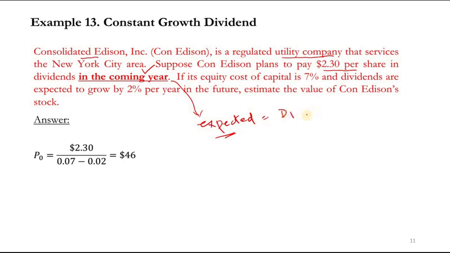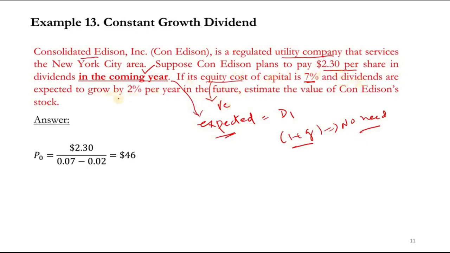So no need to do 1 plus G, no need. If the question says current, then you have to multiply it with 1 plus G. If its equity cost of capital is 7%, meaning return on equity for the company, it is equity cost, but for the stockholder it is return on equity.